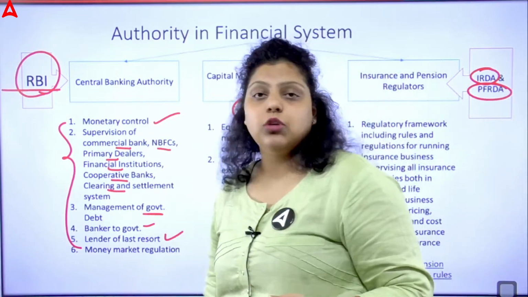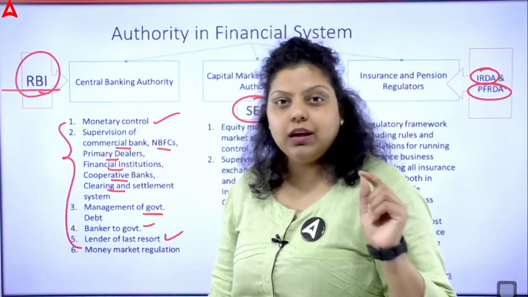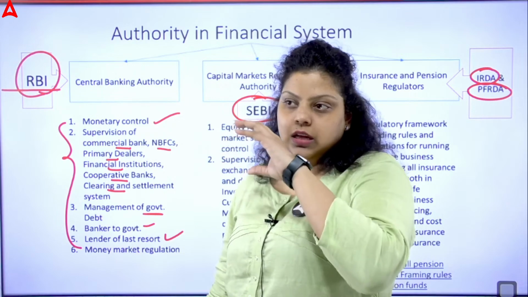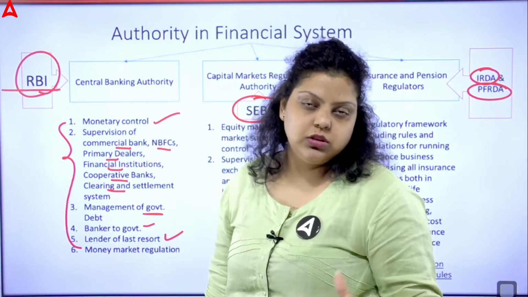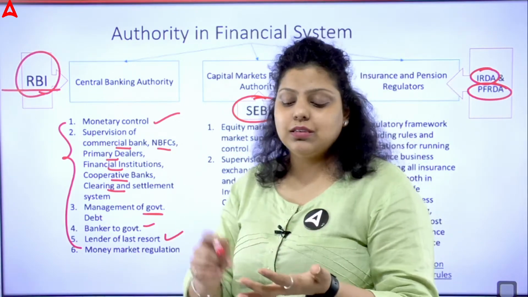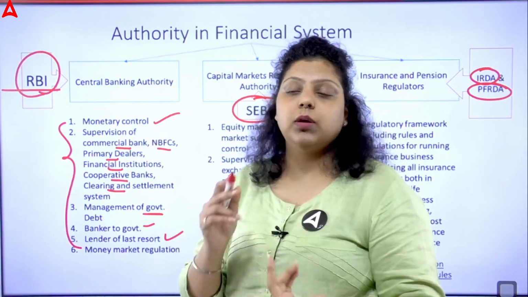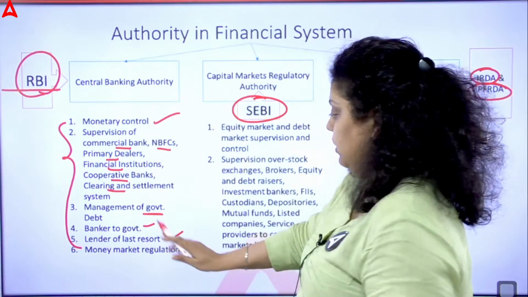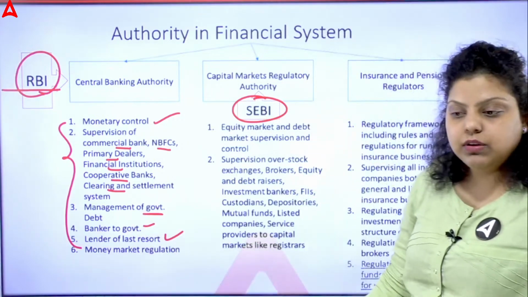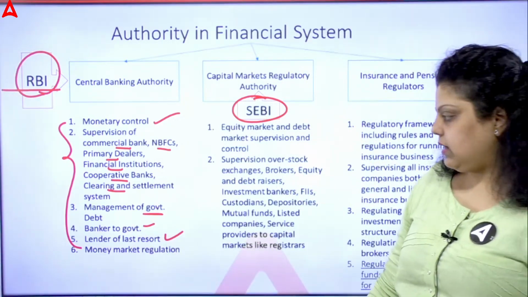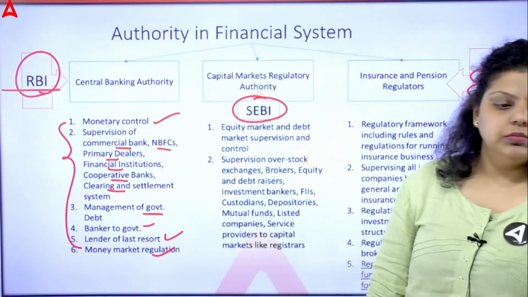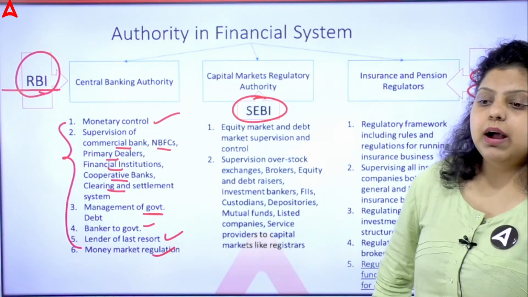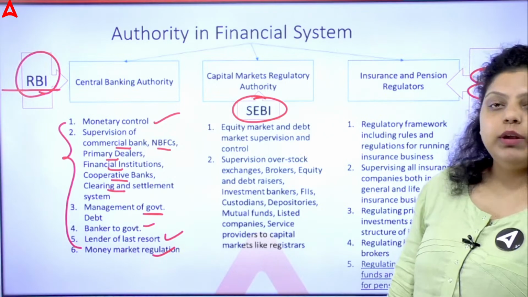Then lender of last resort simply means when a commercial bank requires funds and there is no option available to take a loan from other banks, from NBFCs, or from any financial institution, then the last option for the commercial bank will be RBI. RBI will definitely provide a loan to the commercial bank. Now, money market regulation. RBI also regulates the money market.